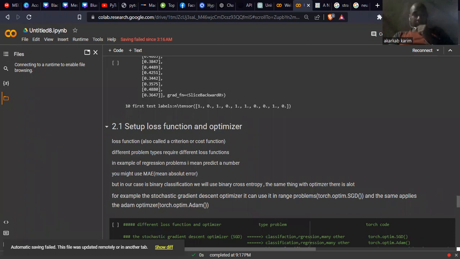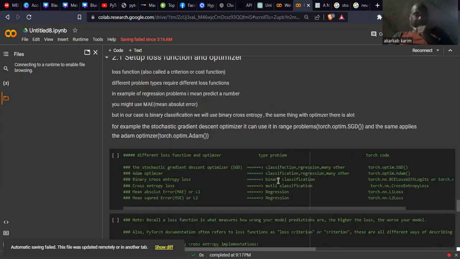So stochastic gradient descent optimizer, we can use it in classification, in regression, and many other problems. To apply it in PyTorch, we can use torch.optim.SGD. The Adam optimizer, the second one, can also be used in classification and in regression. And we have torch.optim.Adam if we want to apply it.